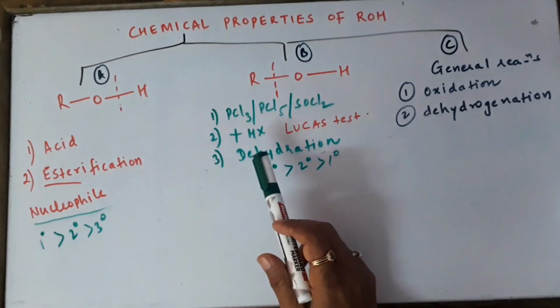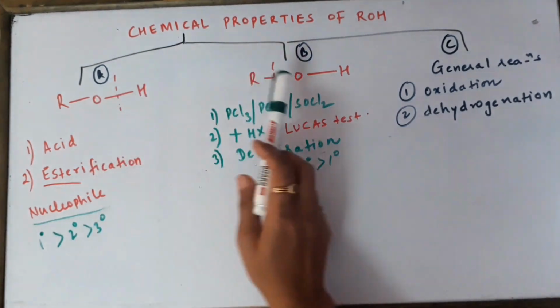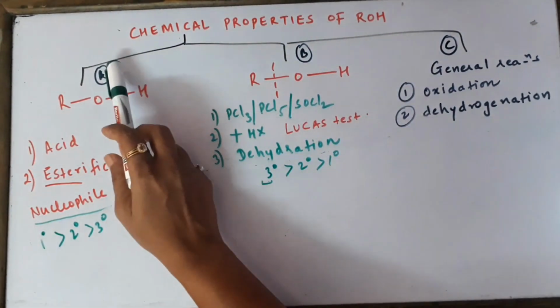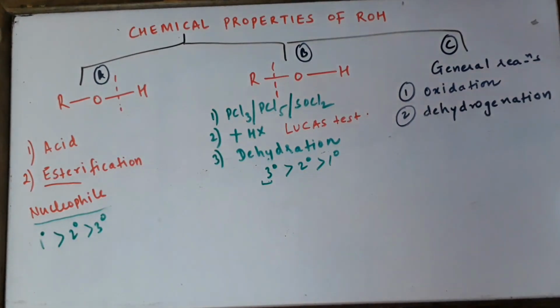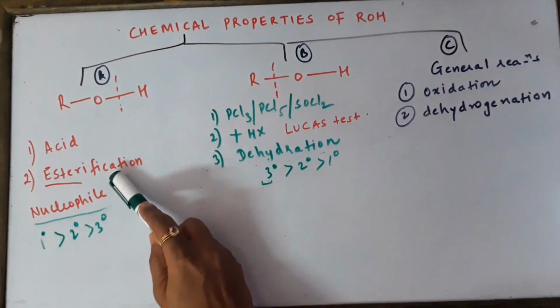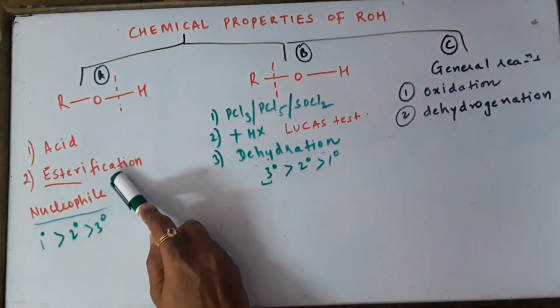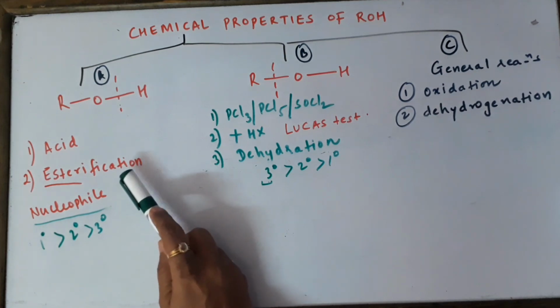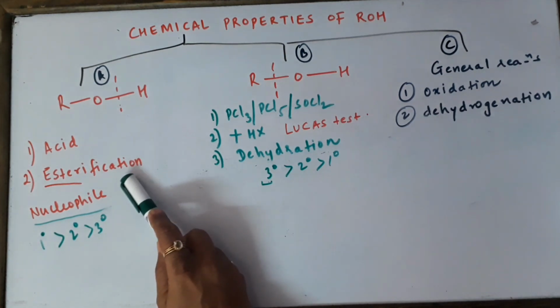So as we had discussed in our previous video, we had three types of reactions of alcohols. The first reactions were the ones in which the oxygen-hydrogen bond breaks. There we talked about the acidity of alcohols, then the esterification of alcohols. In esterification, we had seen there were three acylating agents: carboxylic acids, acid anhydrides, and acid chlorides. So you may watch those videos to revise.